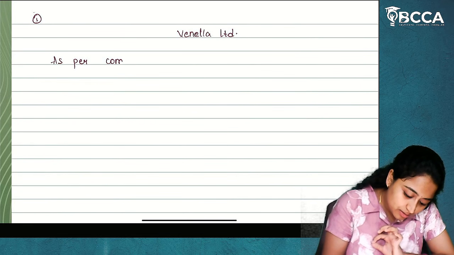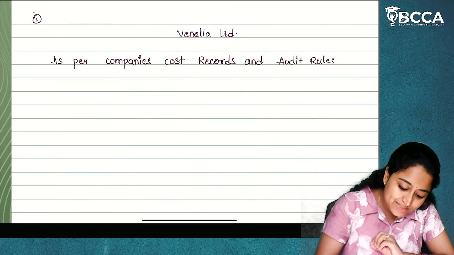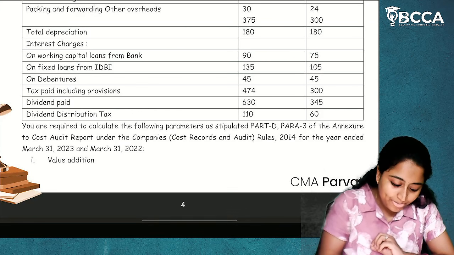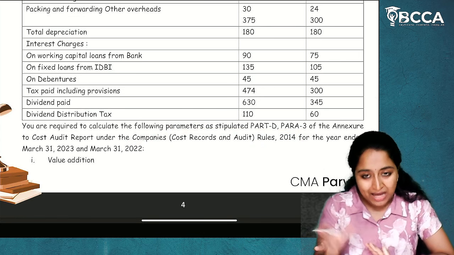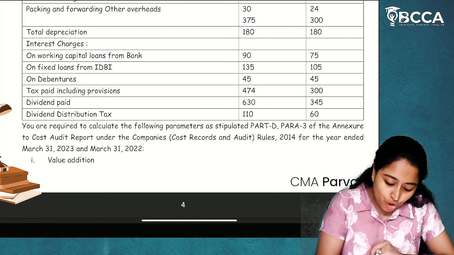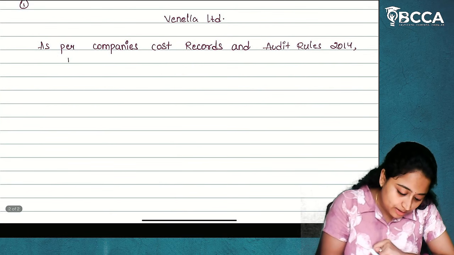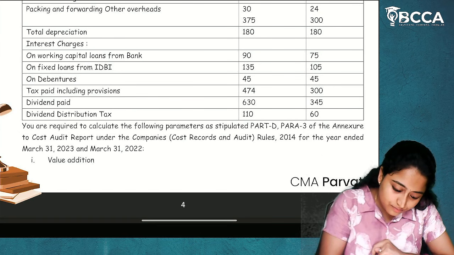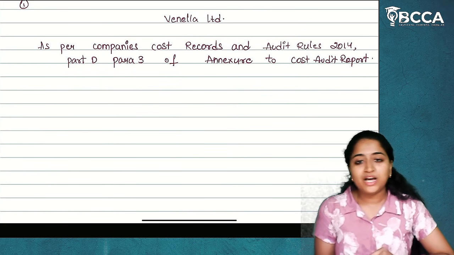As per Companies Cost Records and Audit Rules 2014, and parameters of Part D, Para 3 of annexure to cost audit report. I hope it is clear. This will be our heading.